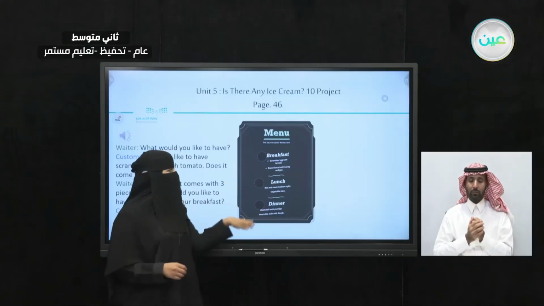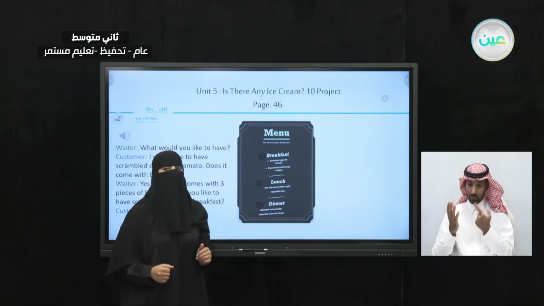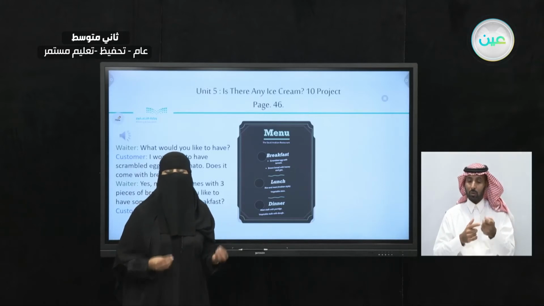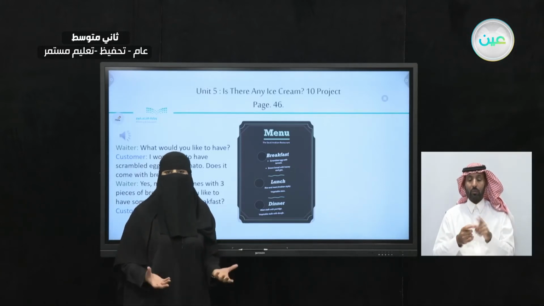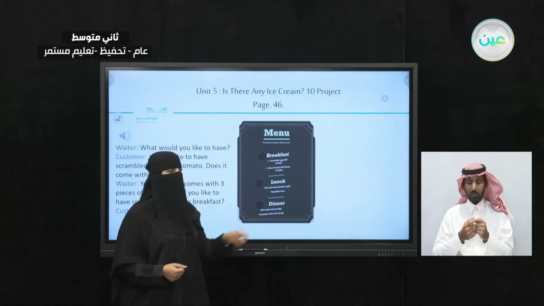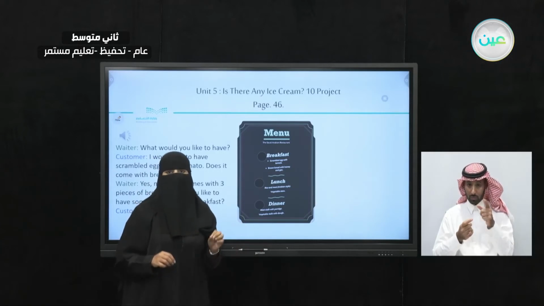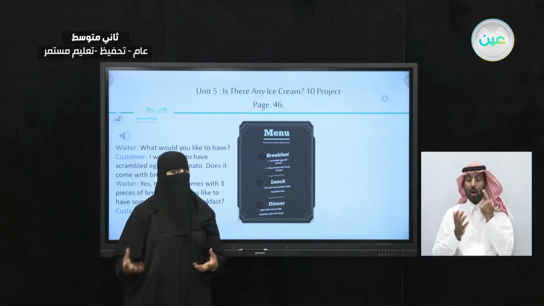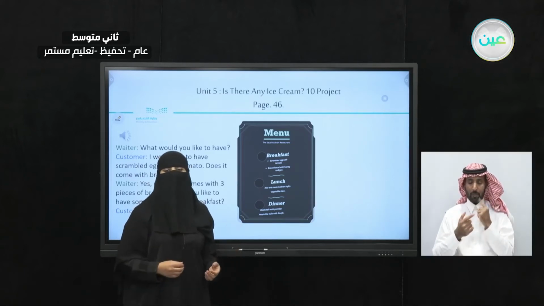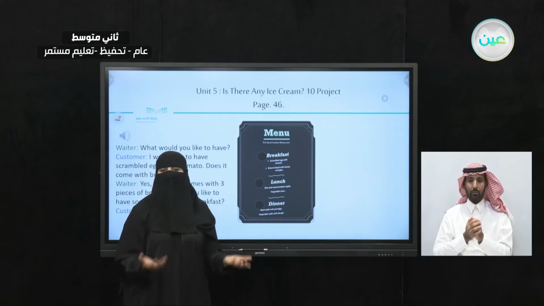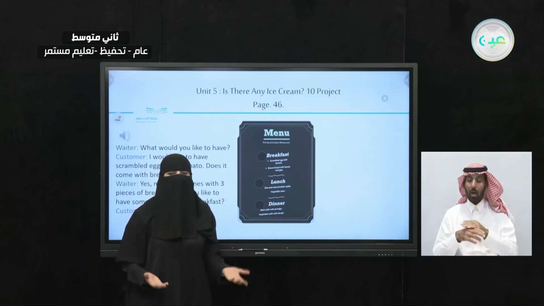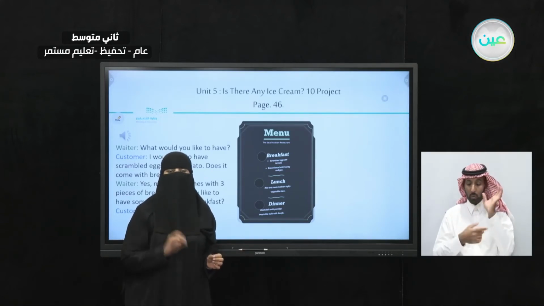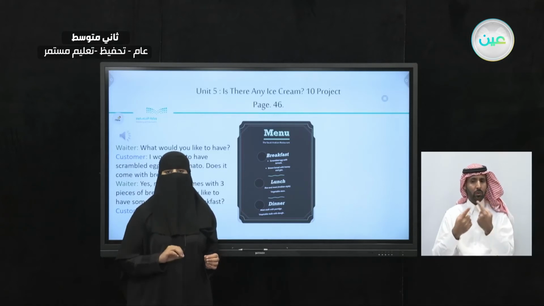Now, after looking at this menu, how are you going to order? If you want to order, what are the questions that you're going to use, and what kind of answers do you want? So you're choosing from the menu your preferences. If you want to choose your preferences, that means you will have to say, I would like to have, and you can say your choice. Or the waiter might ask you, what would you like? That means the waiter is asking about a specific thing from the menu.